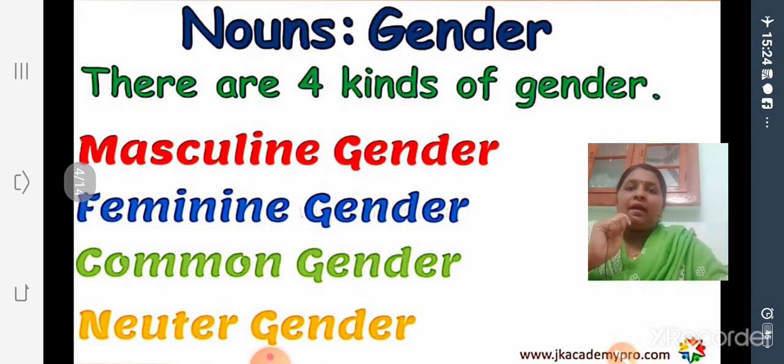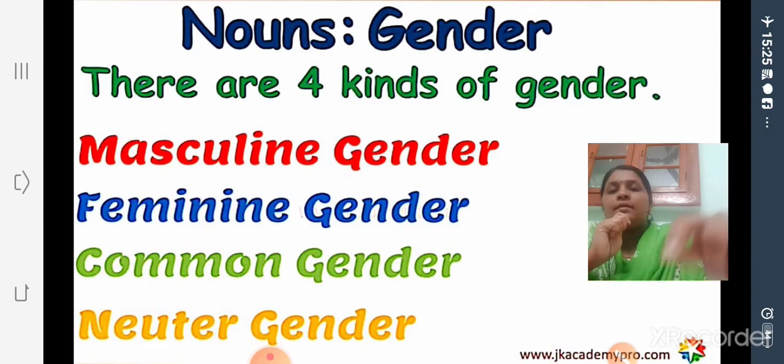Then we have different kinds of gender. How many kinds of gender do we have? There are 4 kinds of gender. What are they? Masculine gender, feminine gender, common gender, and neuter gender. Let us analyze all these.